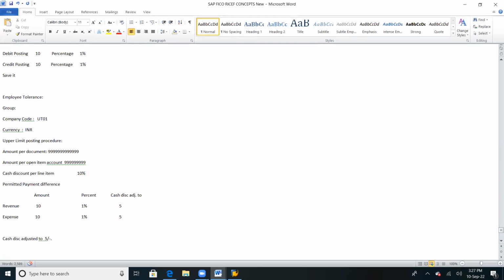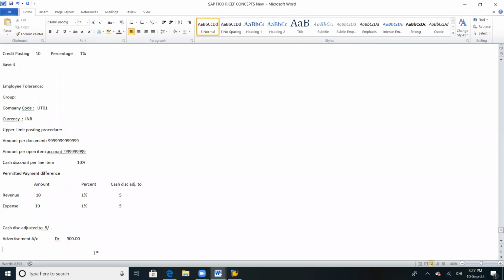For example, the entry is: advertisement account debited 900. Okay, 900. XYZ trading company. This is an invoice.